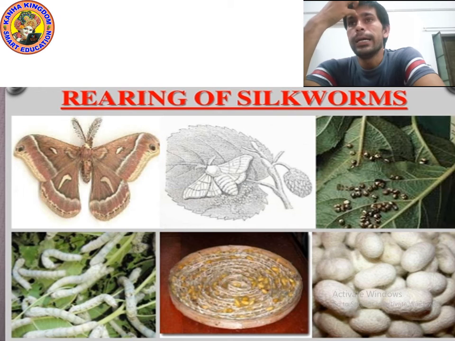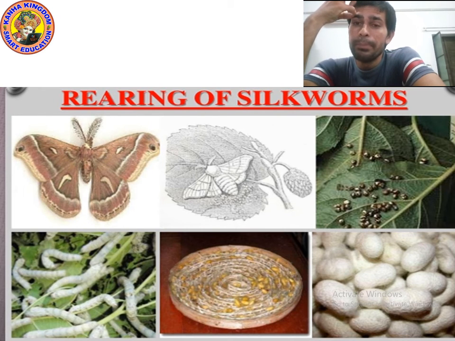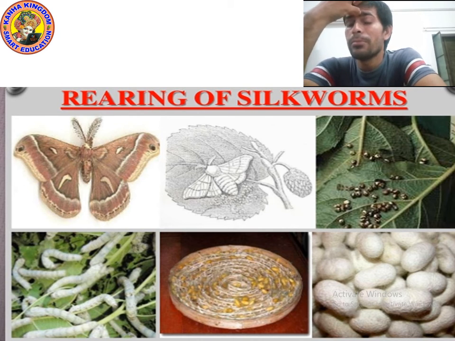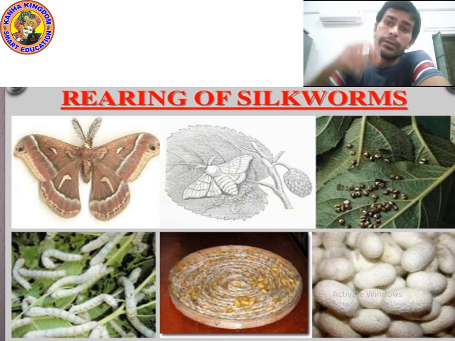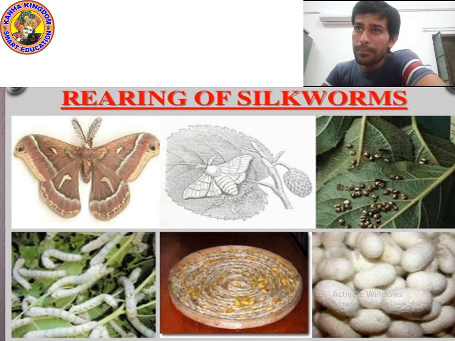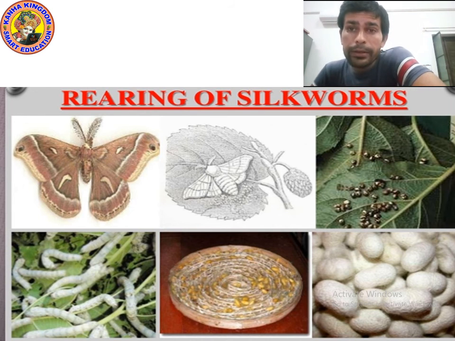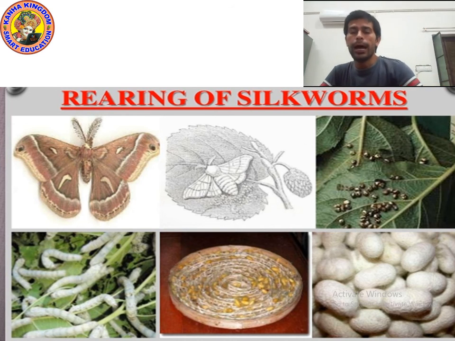Then the main requirement of egg is warm temperature. When the eggs are warmed at a fixed temperature, then what happens? The larva comes out of egg. The eggs hatch into larva, and larva is also known as caterpillar.